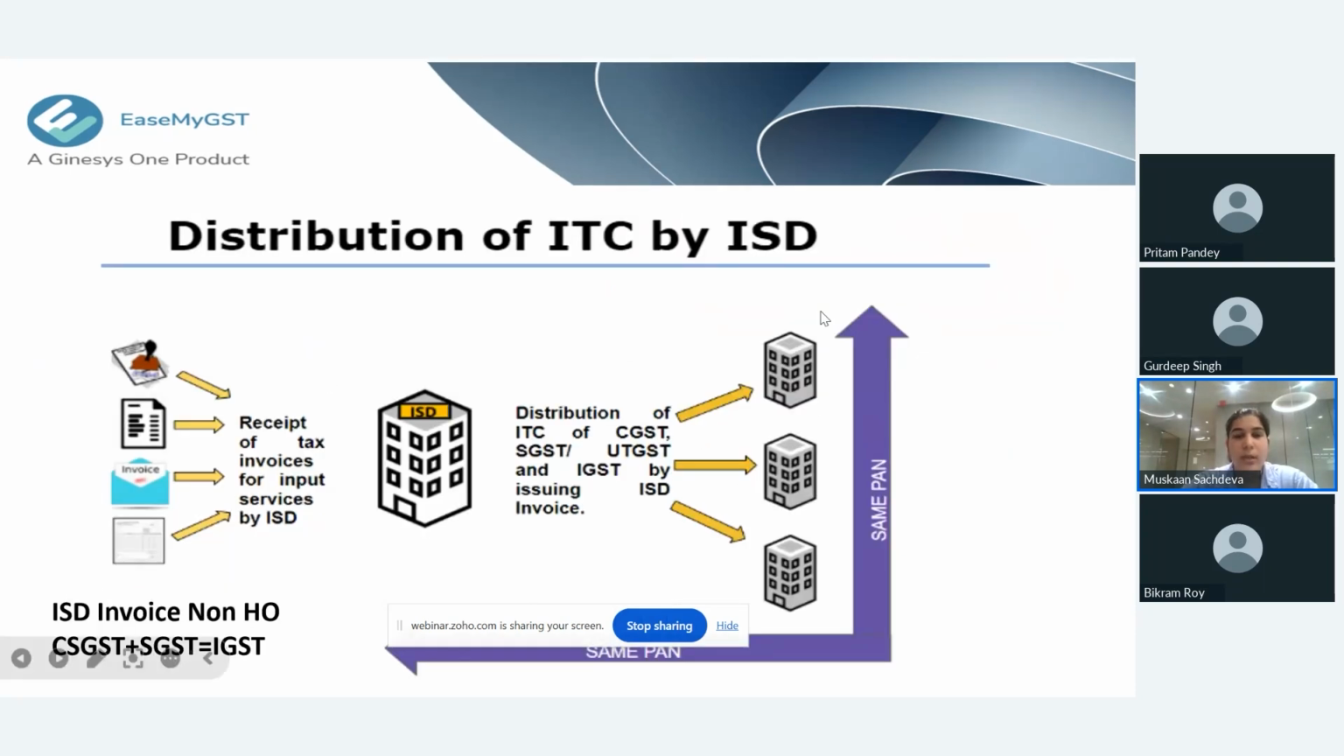So here it shows the distribution of ITC by ISD. As you can see, for a non-HO site, the tax will be divided such that SGST plus CGST is equal to IGST. There should be the same PAN, and moreover the services should be commonly used by the HO and the stores.